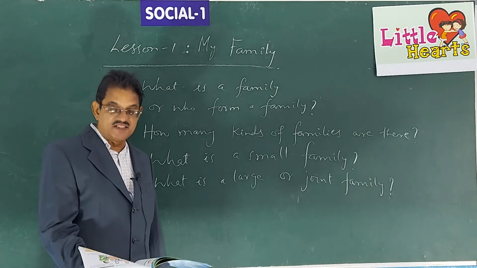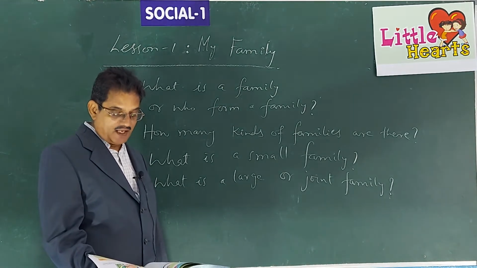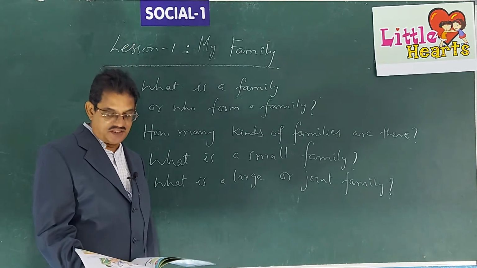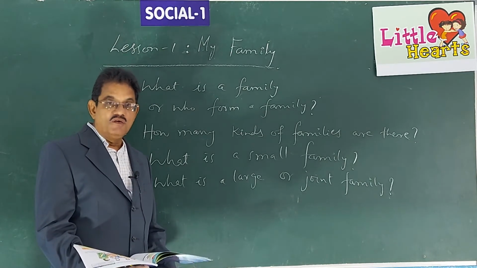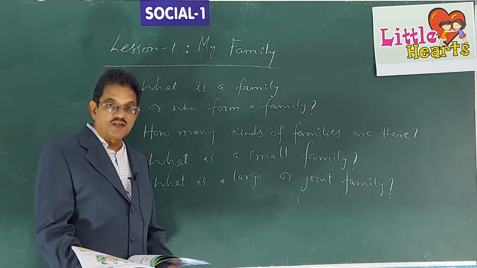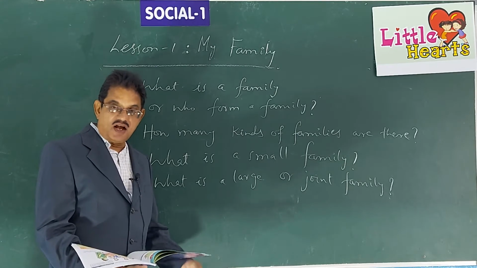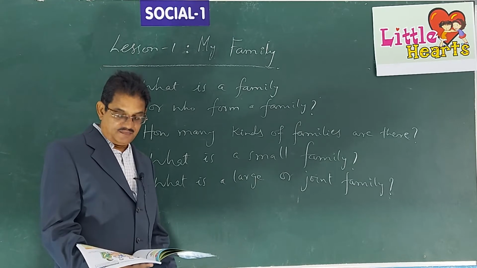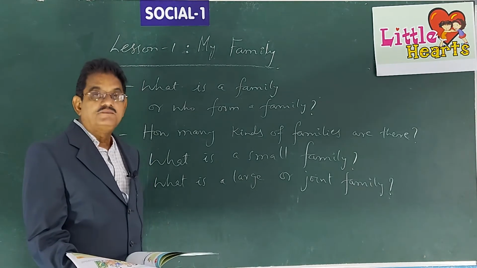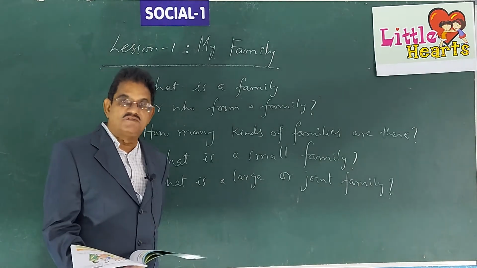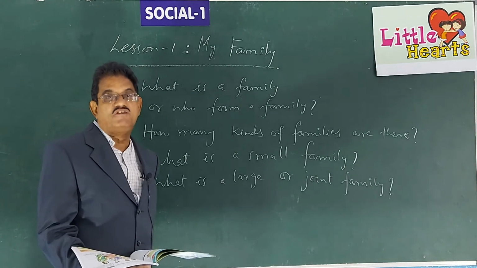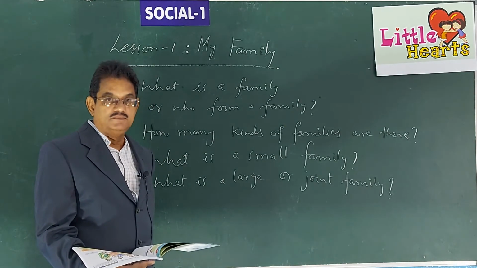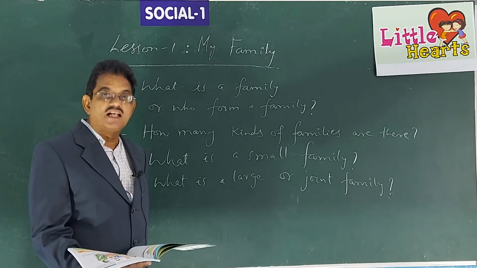Shashank's family is a large family. And large families are also called joint families, because you live with your parents, with your grandparents, with your uncles, aunts and their children. This is called a joint family or a large family because the number of people in the family is more. That's why it is a large family.